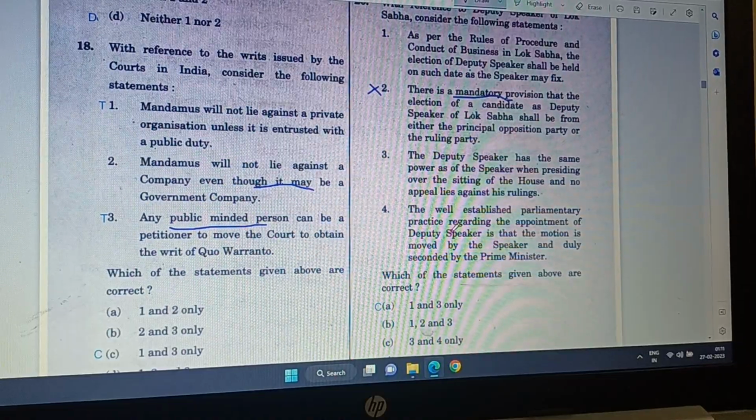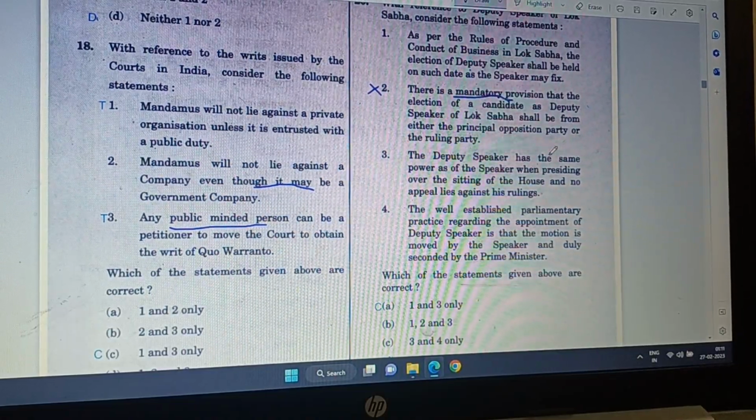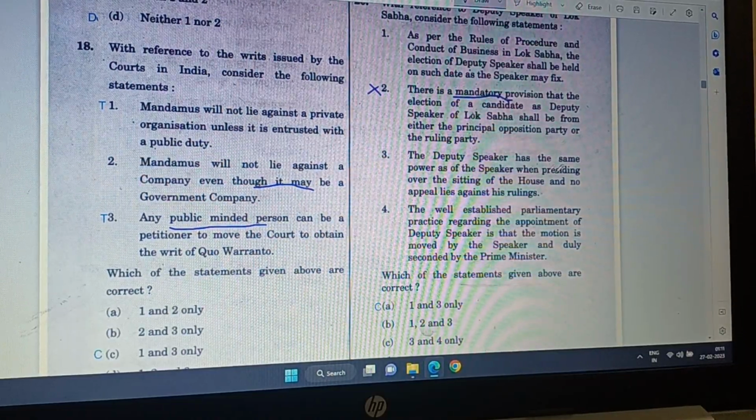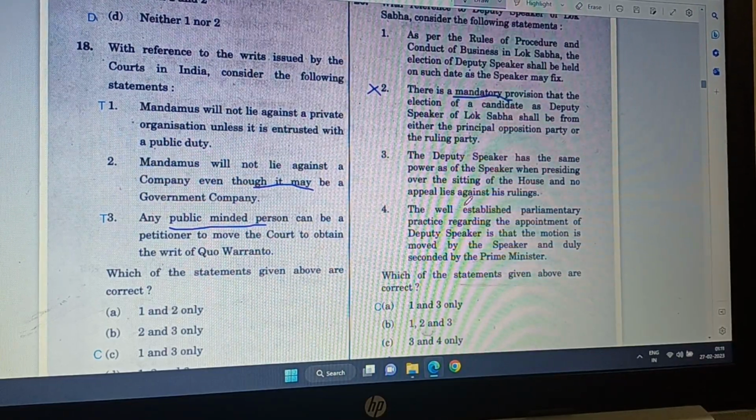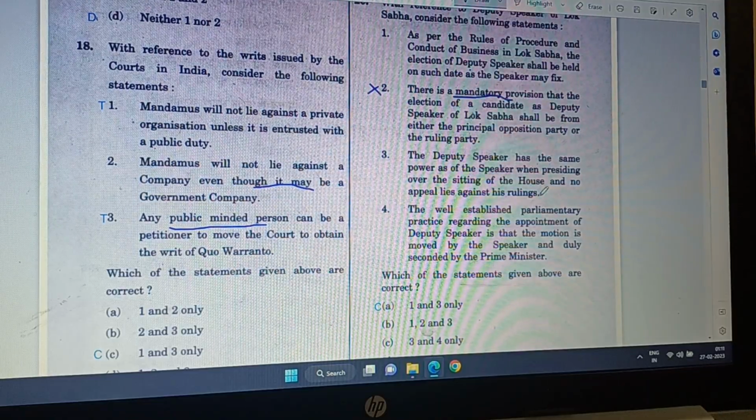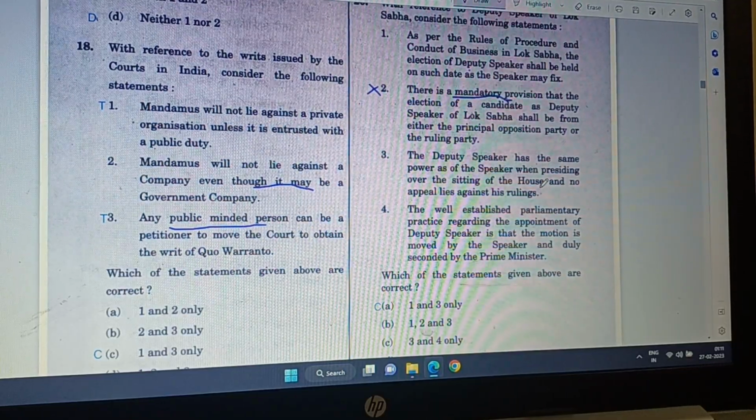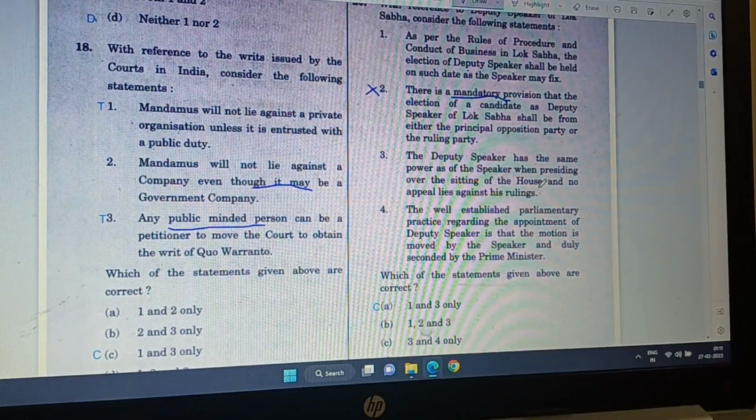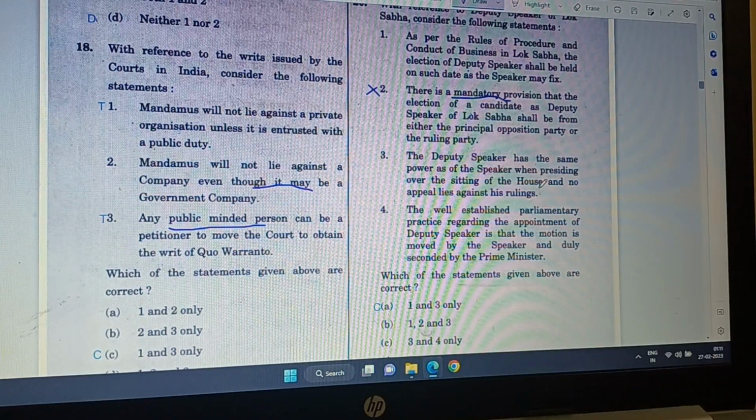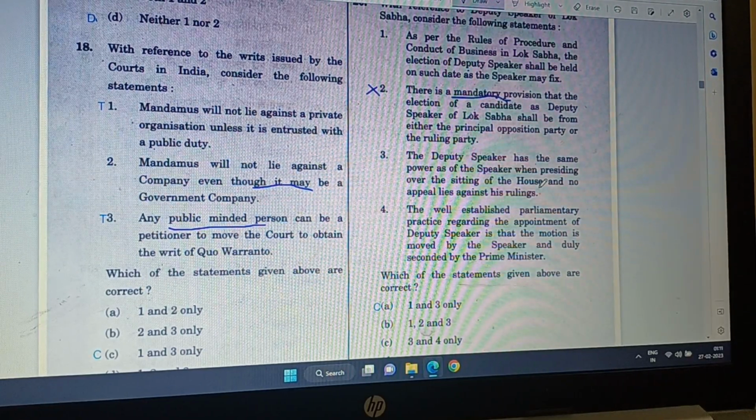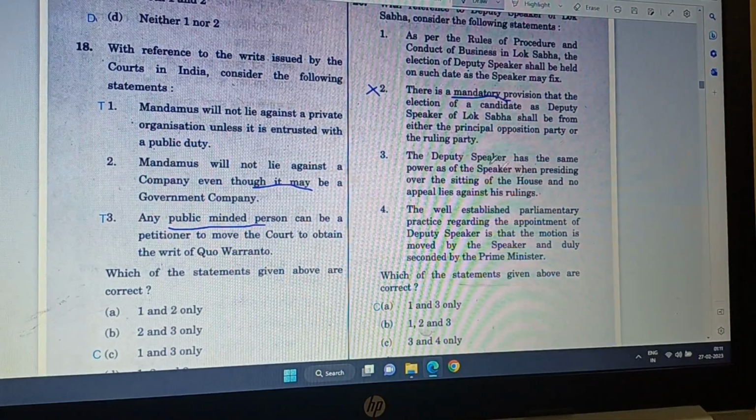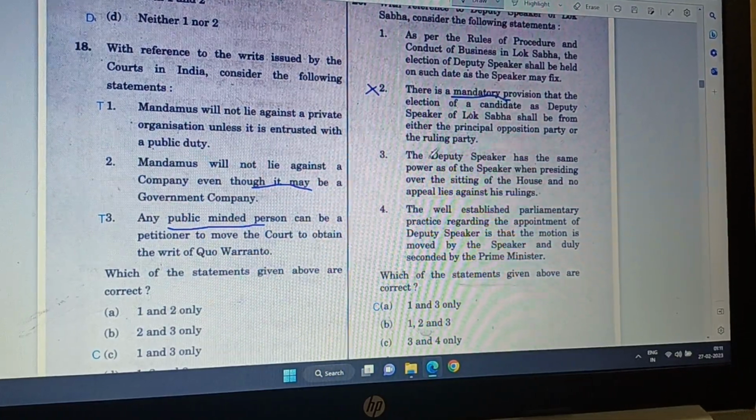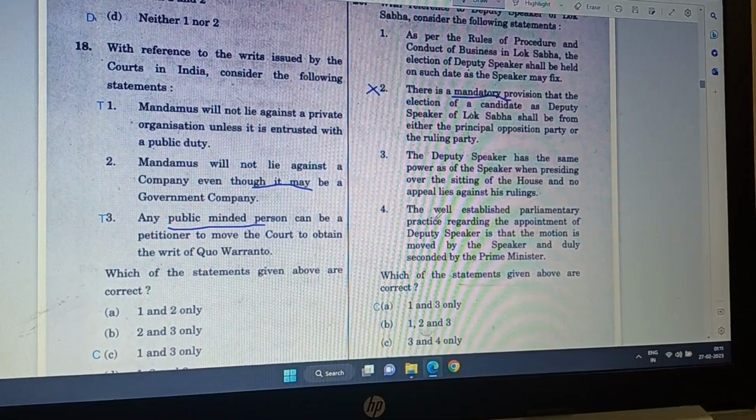Then 3. The Deputy Speaker has the same power as of the Speaker when presiding over the sitting of the House and no appeal lies against his ruling. Yeah, this is very correct. You could have guessed it also because when the Speaker is not there and Deputy Speaker is presiding, of course he will have the same power. So this one you could have easily guessed that 3 is correct.